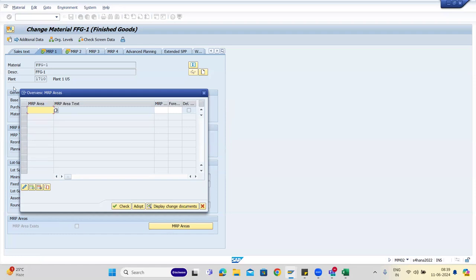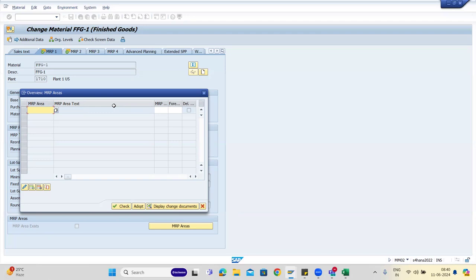In S4 HANA, MRP area plays a key role. MRP area is nothing but, in a plant, you can create multiple MRP areas, or you can create the whole plant as one MRP area.